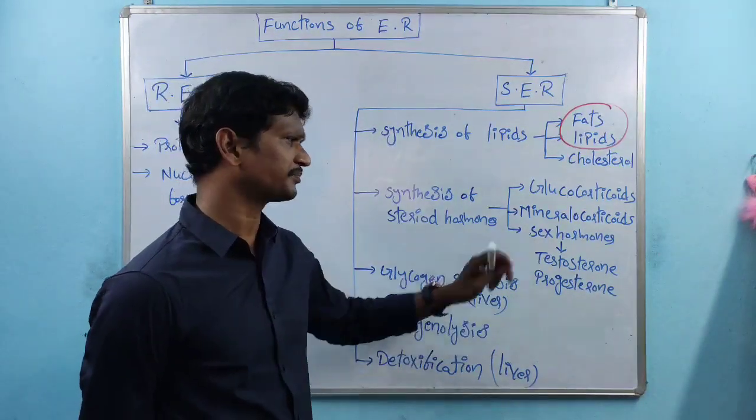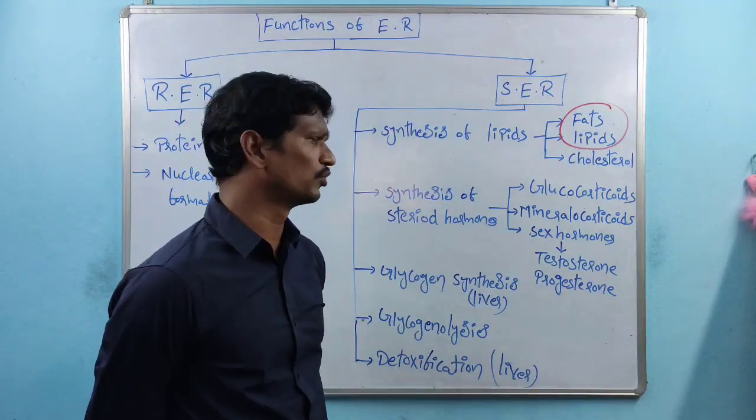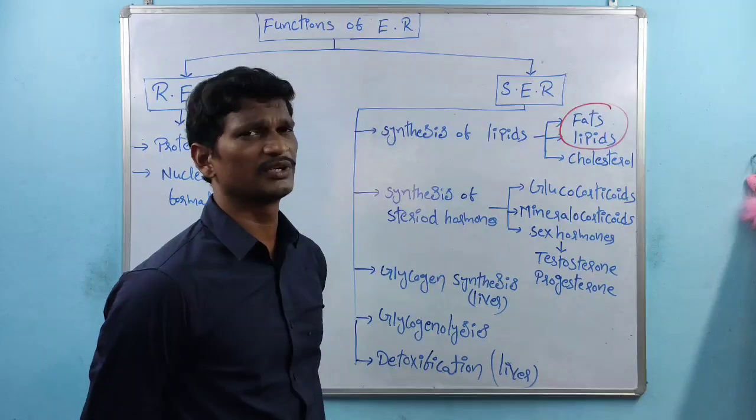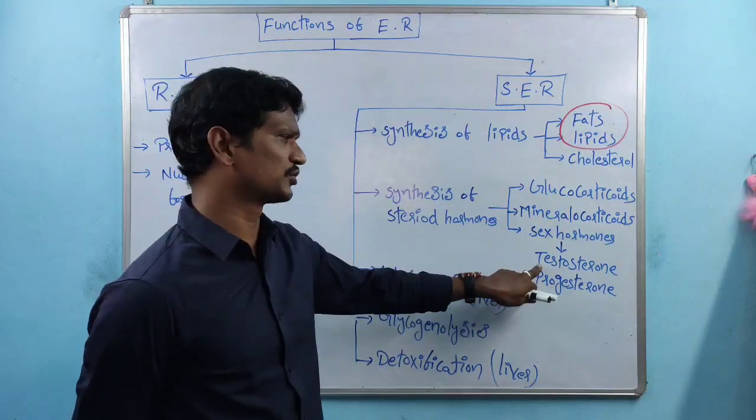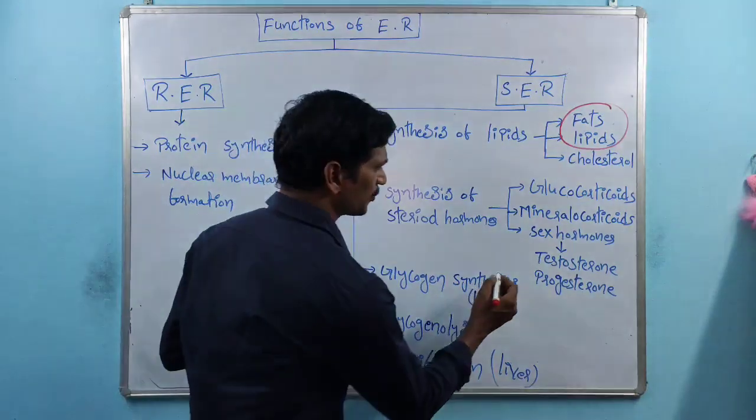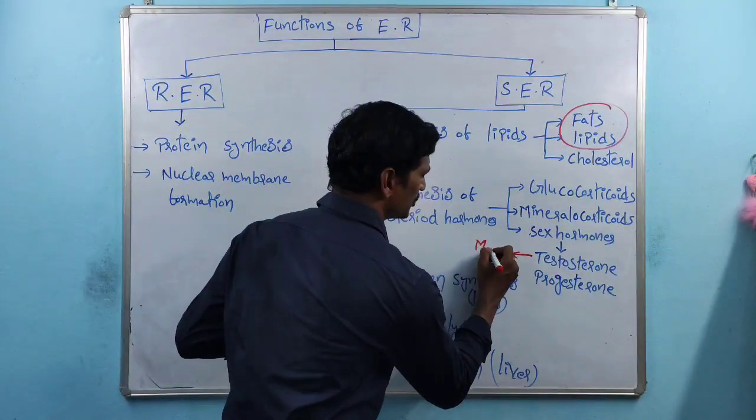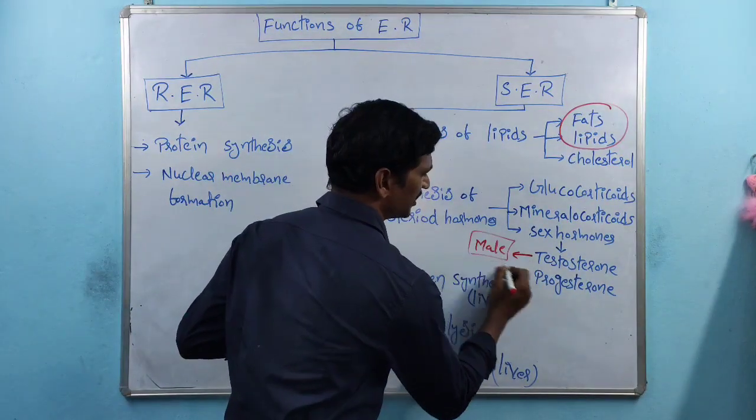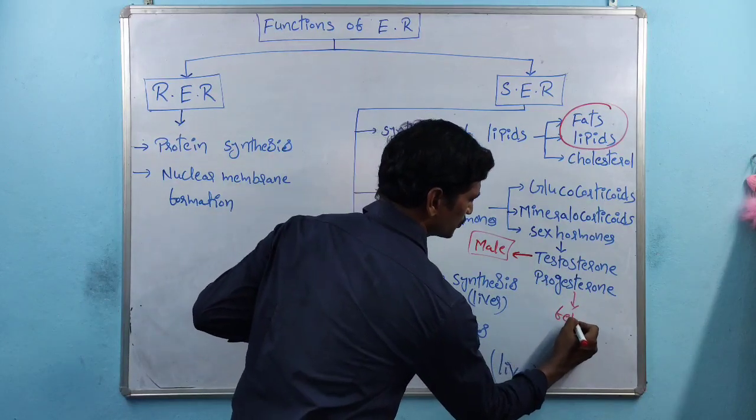Coming to the next one, sex hormones. There are two types of hormones. One of them is testosterone, the male hormone. Within males, testosterone is produced. Within females, progesterone is produced.